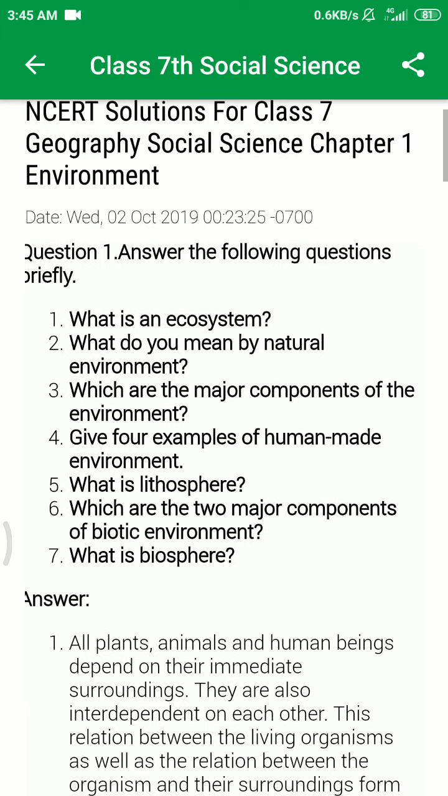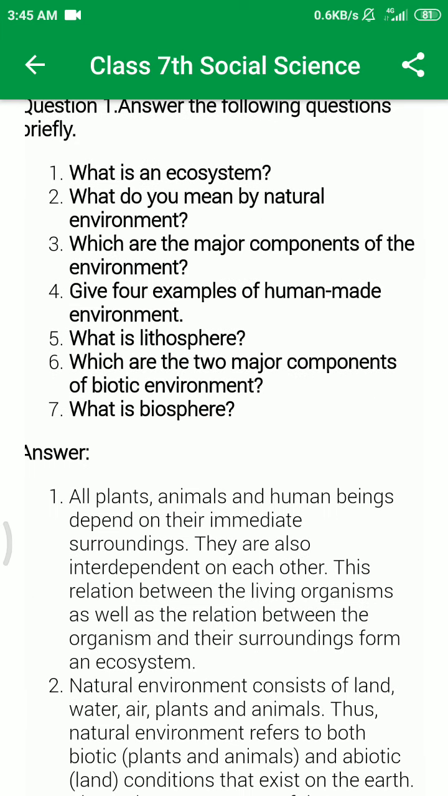What is an ecosystem? As we all know, all plants, animals, and human beings depend on their immediate surroundings. They are also interdependent on each other. This relation between the living organisms, as well as the relationship between the organisms and their surroundings, forms an ecosystem. That is known as an ecosystem.